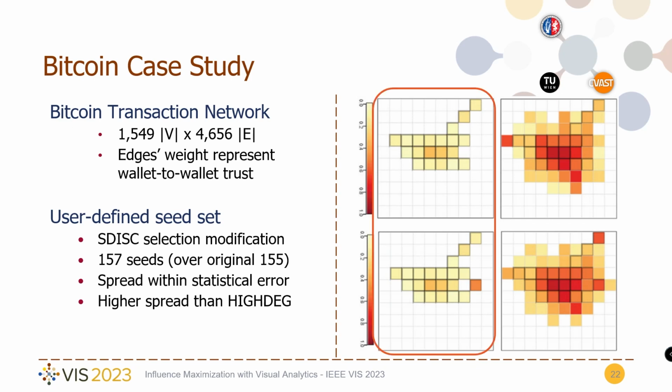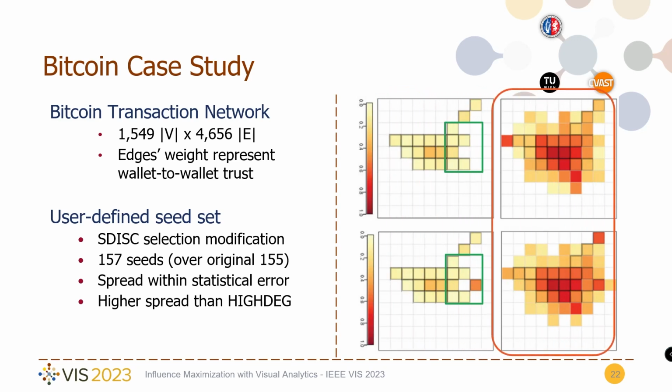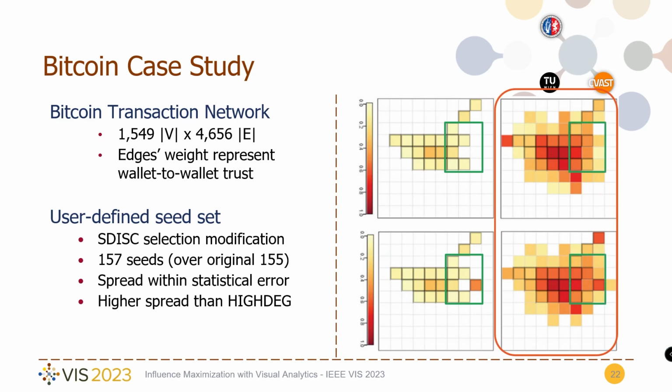On the left, as before, you see the comparison in seed distribution between the original seed selection on top and the user-selected seed set. The green square shows where the majority of the modifications happened. If we move at the end of the simulation, you can still see that while the overall spread remained basically the same, the user could achieve better coverage in this part of the network.